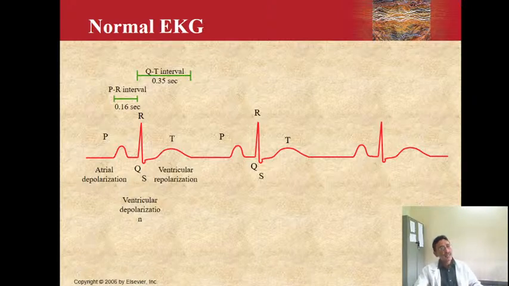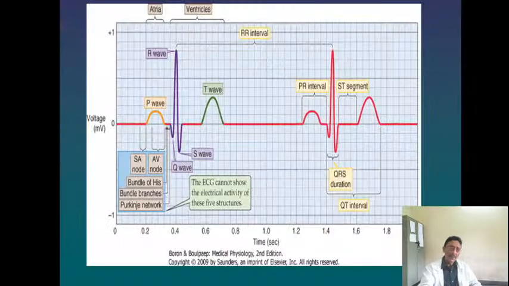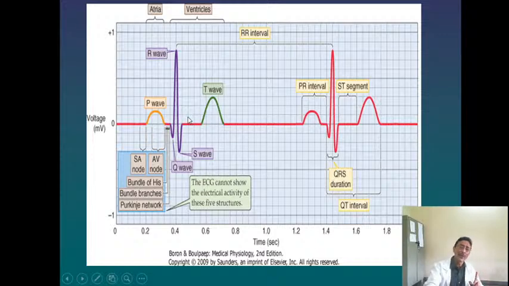An increase in the PR interval indicates conduction blocks or conduction defects. Normally, if you see the diagram here, the P wave to the R wave is the depolarization wave, which is going from the atria to the ventricles. Normally, this duration from P wave to R wave should be at most about 0.12 seconds.